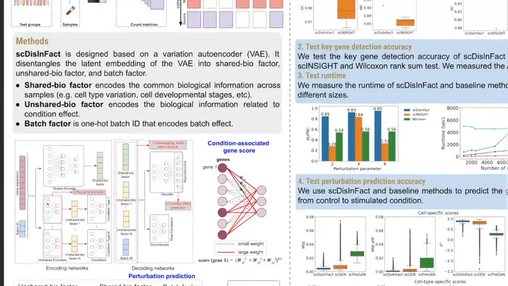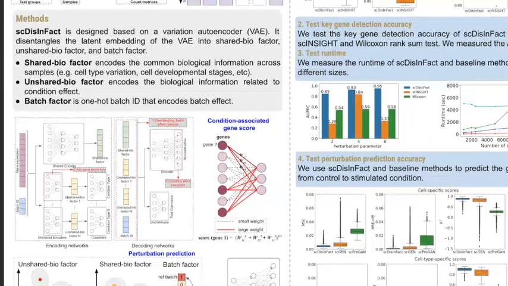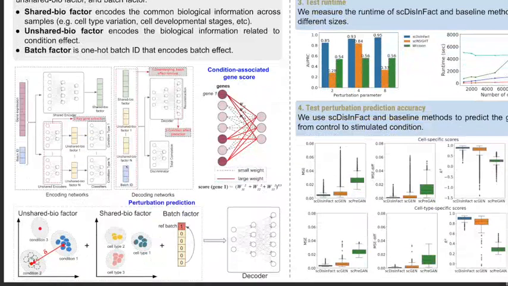And this is the framework of scDisInFact model. The latent embedding are fully disentangled, and the shared biological factor can be used for cell type identification and cell clustering, as it is removal of both condition effect and batch effect. And the first layer of the unshared encoders can be used to extract the condition-associated key genes. By updating the unshared biological factors and batch factors, we are able to make perturbation prediction. It's to predict the gene expression data of the cells under different conditions.